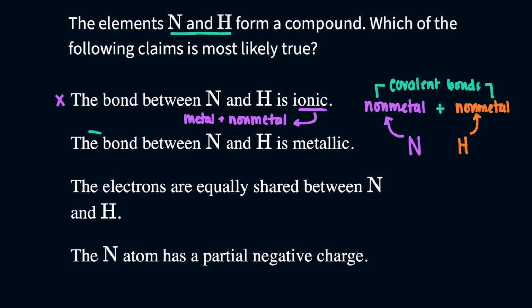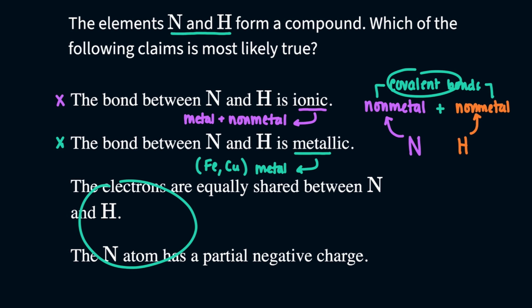The second answer choice, the bond between nitrogen and H is metallic. Literally, the word metal is in here. If you have a metallic bond, you just have a single metal. For example, it would just be a block of iron or a block of copper. But we don't even have a metal here. So right off the bat, by just knowing that it's a covalent bond, you're down to 50-50.